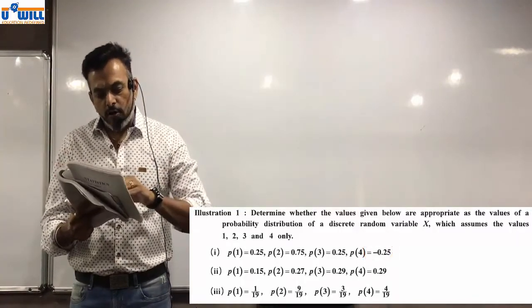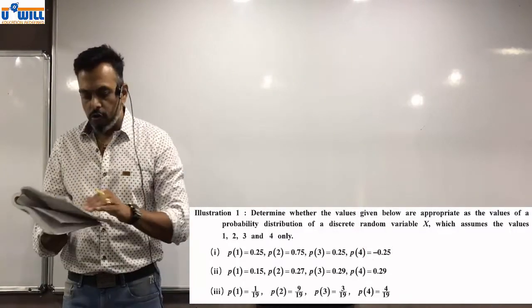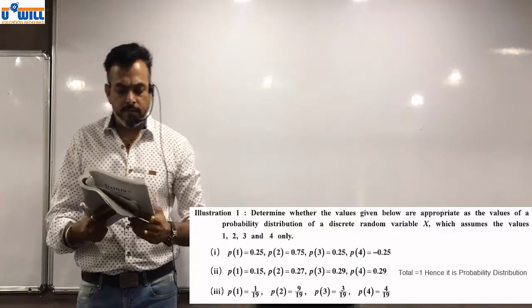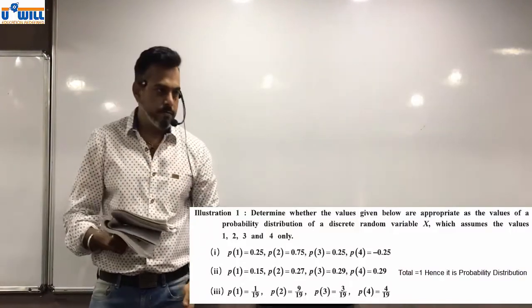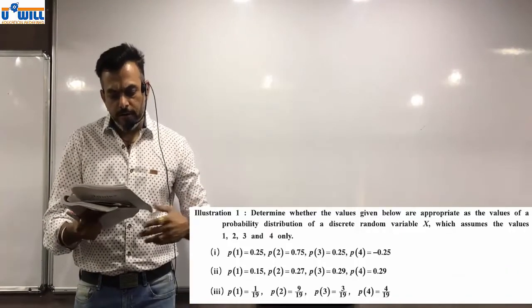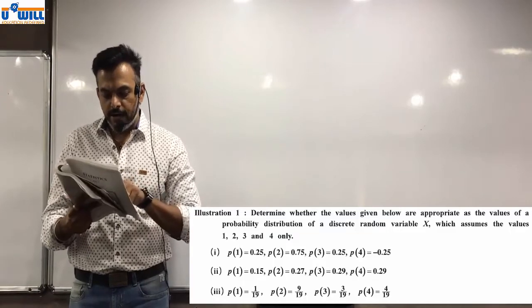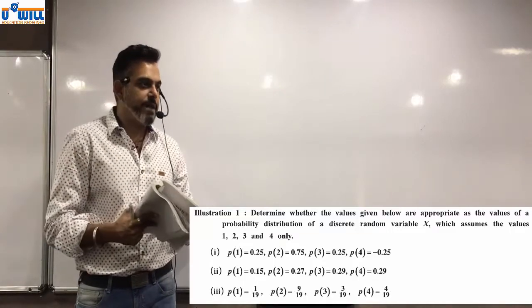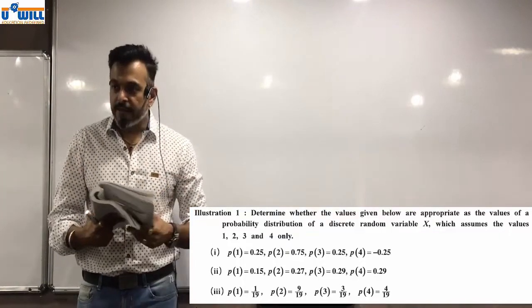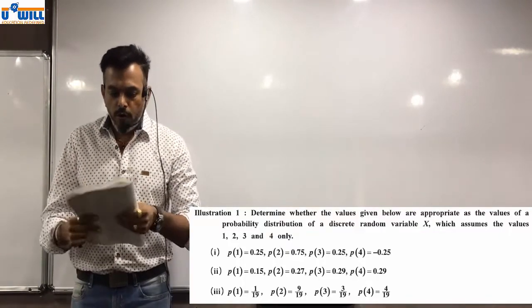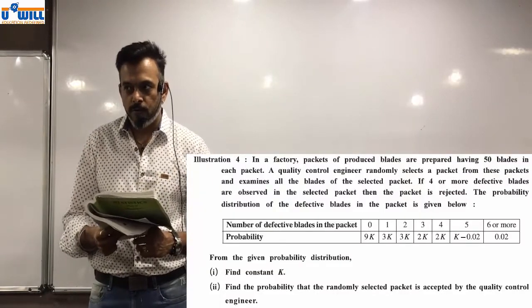Second, you can see all are positive and less than 1 individually. So add them up and see, is it equal to 1? 27 and 15 is 42, 42 and 58 is 1. Okay, third. 9 and 3, 12 and 1, 13 and 4, 17 by 19. So sigma p of xi is not equal to 1. Did everyone understand? Awesome. Page number 70, illustration 4.